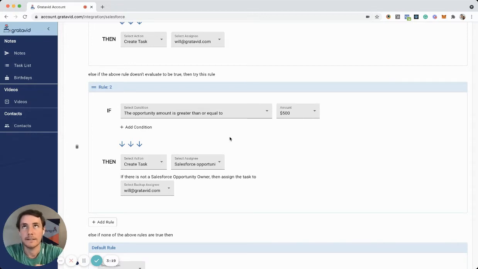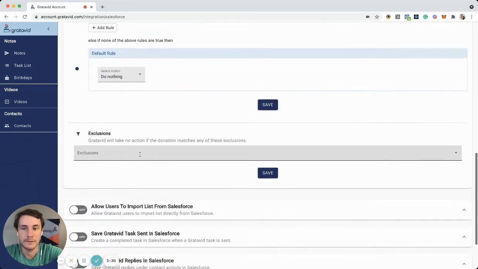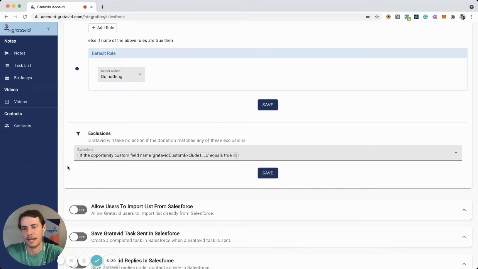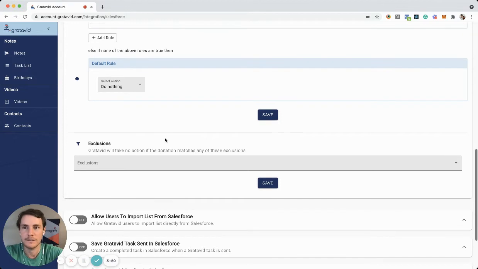And then the second one is some kind of threshold, for $100 or $500 or whatever. Let's say that your organization uses recurring donations, and you don't want to thank someone after they make the second and third automatic $100 donations, those recurring payments. What you can do is add some exclusions down here. We're going to link to a second video in our documentation that talks about custom exclusions, so make sure to follow that. You can exclude based off any kind of custom formulas or any fields you have in Salesforce, and you can make those formulas whatever you want. But again, if you're curious about that, make sure to watch the exclusions video on our documentation page.